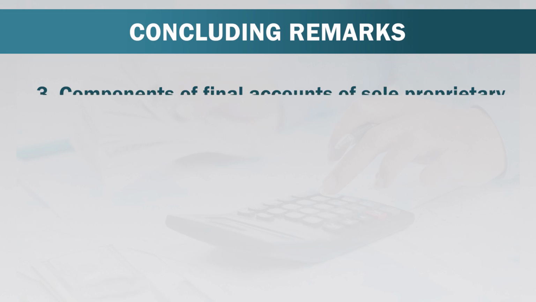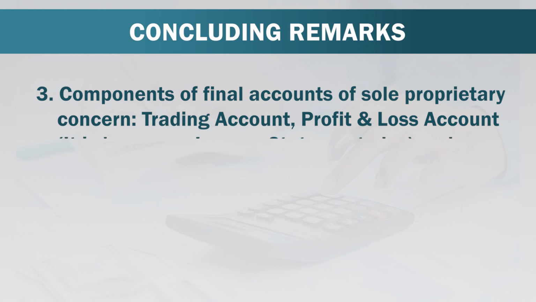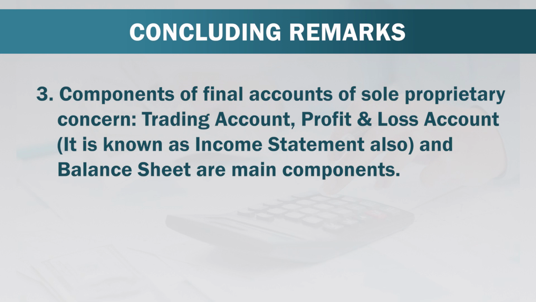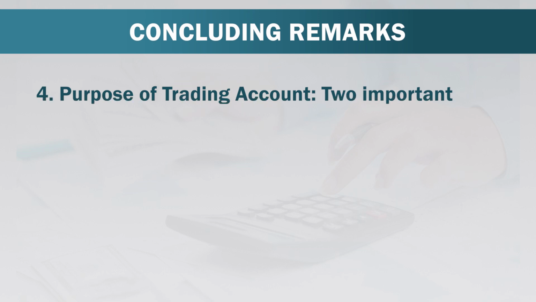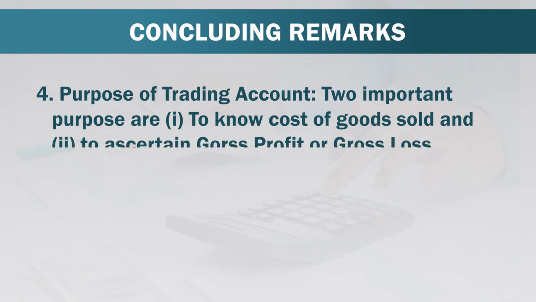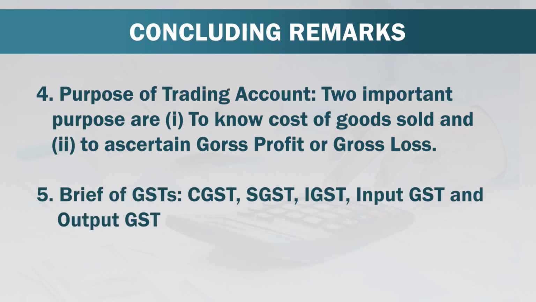The third point which we have studied is about the components of final accounts of such types of firms. This includes the trading account, profit and loss account, also known as the income statement, and the balance sheet as the main components. Number 4 is the purpose of trading account. There are two important purposes of preparation of trading account. Number 1 is to know the cost of goods sold and to ascertain gross profit or gross loss. We have acquired brief information about GST in the form of CGST, SGST, IGST, input GST and output GST.